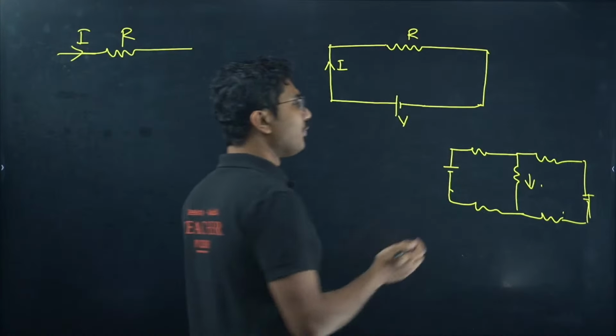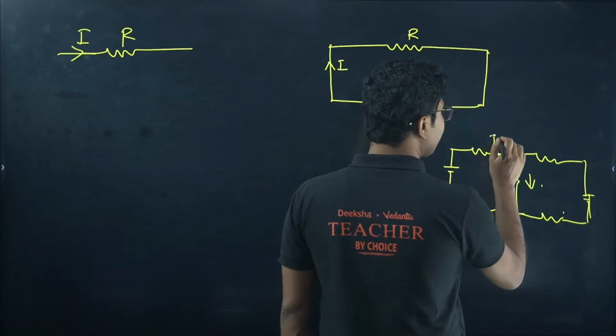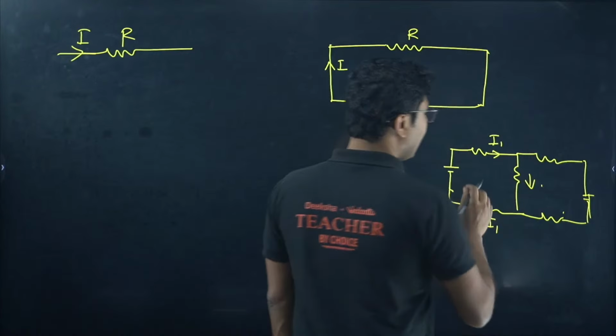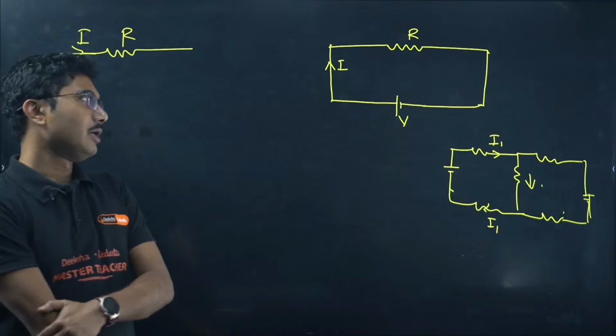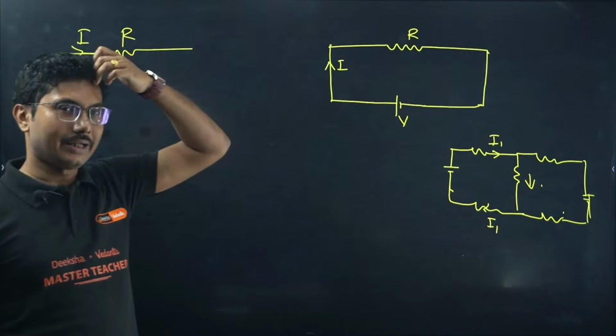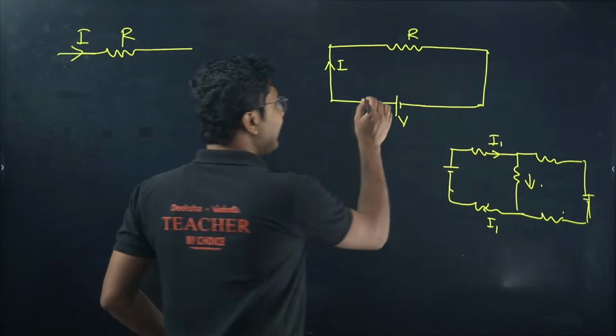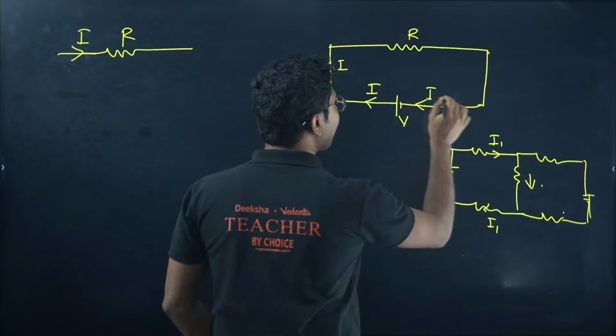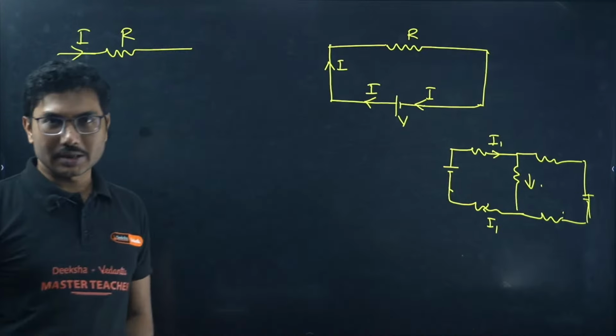So what you have to do, first step is to use KCL and KVL, whatever current that you are assuming. Remember two things you have to understand. If there is a battery connected in the circuit, whatever current exits the battery, the same current has to come back to the battery because charges are conserved.